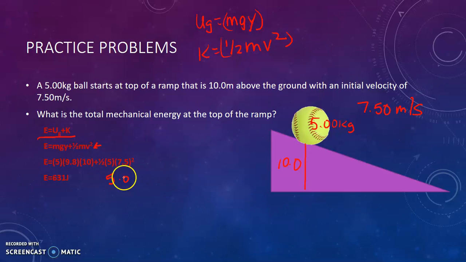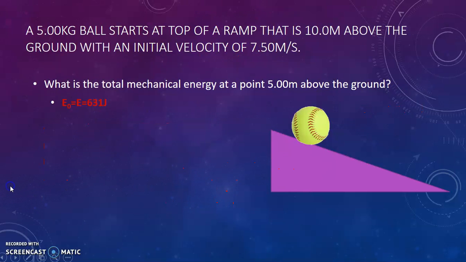So the mass is 5.0 times gravity, 9.8, which is a constant, times the vertical displacement of the ramp, which is 10. And then we're going to add that to 1/2 times the mass again, times the velocity squared. Follow the order of operations, plug that into our calculator, and we should get 631 joules for the total mechanical energy of the system.